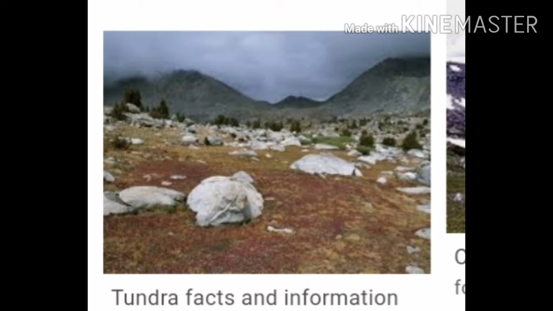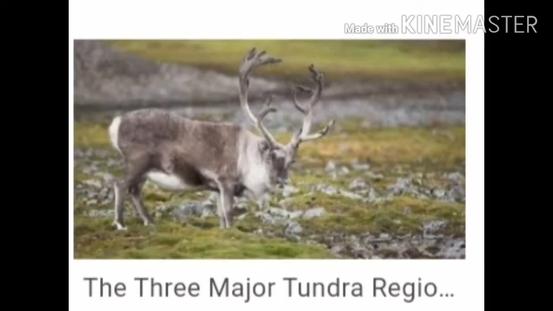This region is located between 65 degree north and 90 degree north parallels. Very cold climate is found in this region. Short-lived vegetal life is seen in this region. Animals in this region have soft and thick fur. Population distribution is found to be extremely sparse in this region. This is all about tundra region.